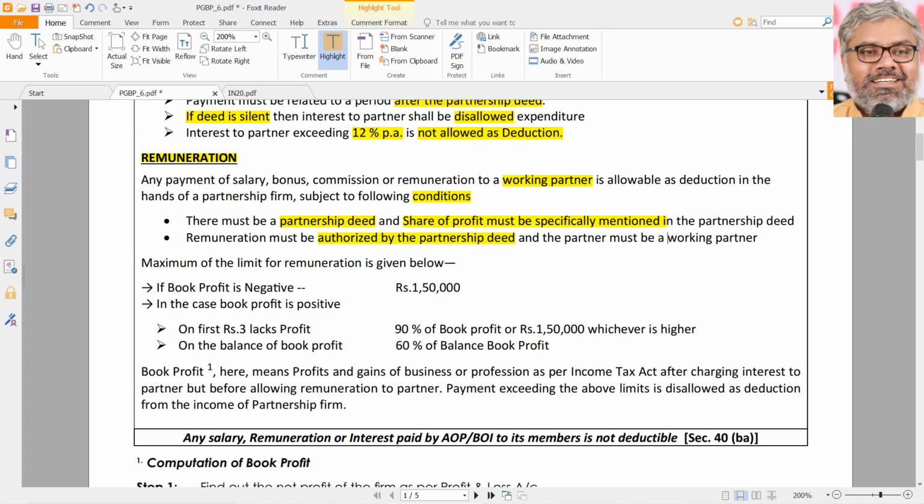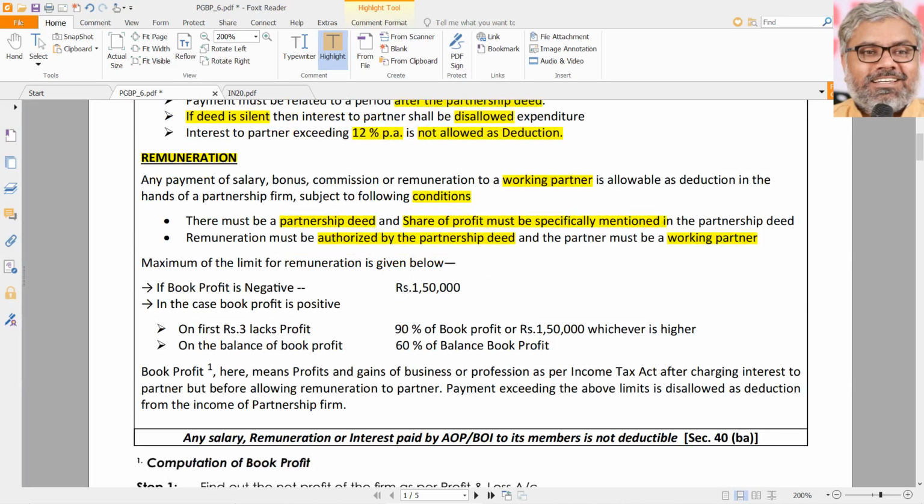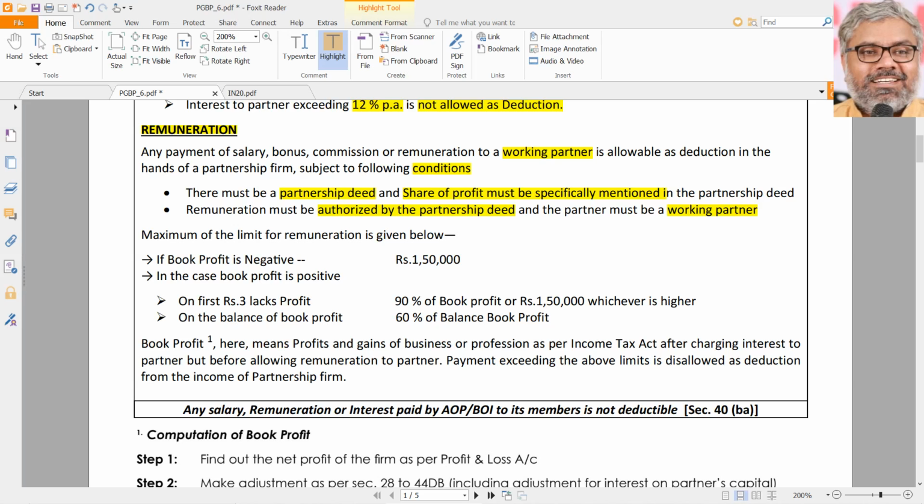And also, as we discussed already, the partner should be a working partner, not a sleeping partner or dormant partner. These are the conditions to be satisfied for claiming deduction under 40B towards remuneration. Both are coming under 40B only. Interest is a different scenario, remuneration is a different scenario. But the law was not silent, it did not stop there. Then they further put some more conditions, like monetary limits have been kept by section 40B.